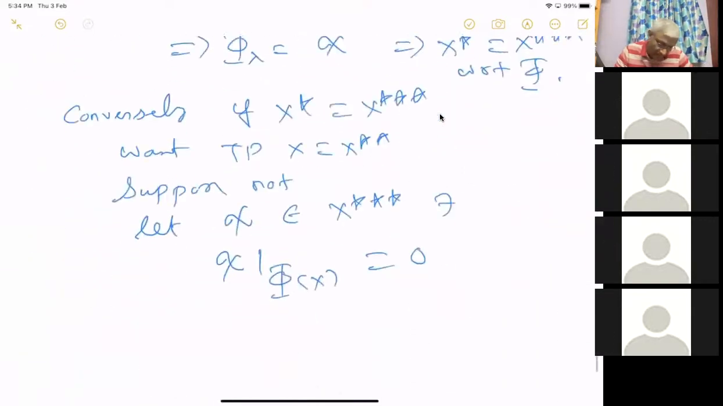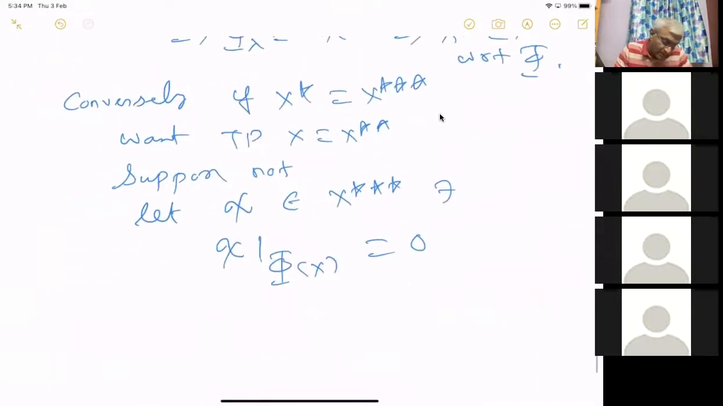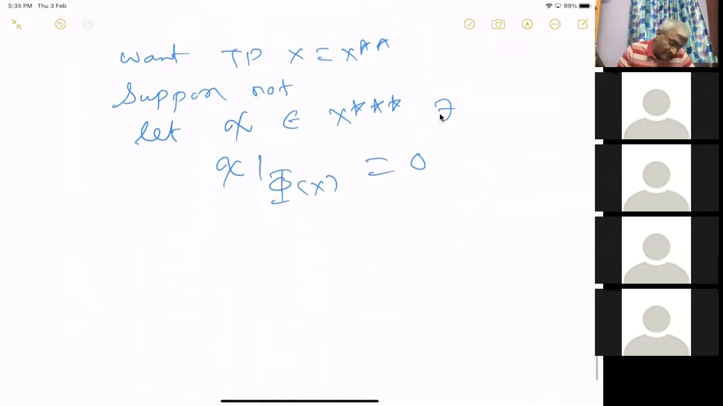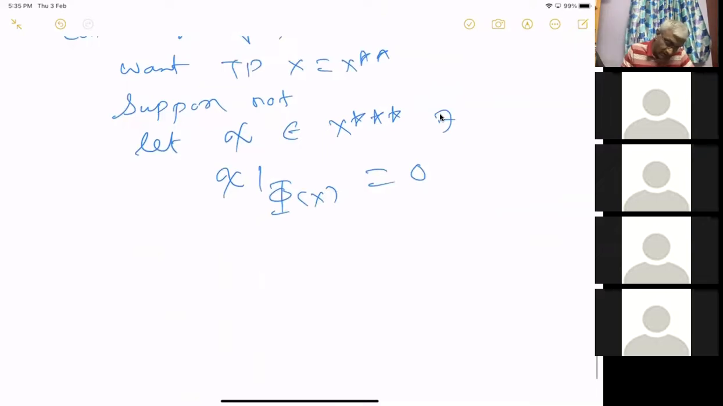I want to prove that x is equal to x double star. I'll prove that there does not exist a non-zero linear functional chi which vanishes on this. So suppose there exists a linear functional, suppose not. Then we assume that there is a linear functional which vanishes on that. I will prove that this is actually equal to 0. Then that proves that x equal to x double star by that corollary of the Hahn-Banach theorem. Okay. So why is this true?